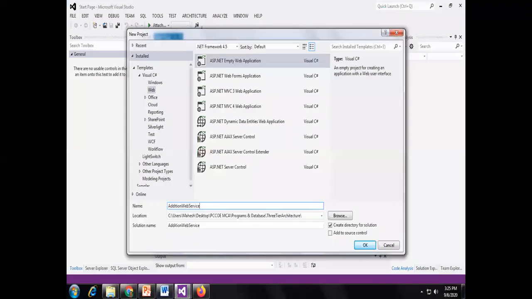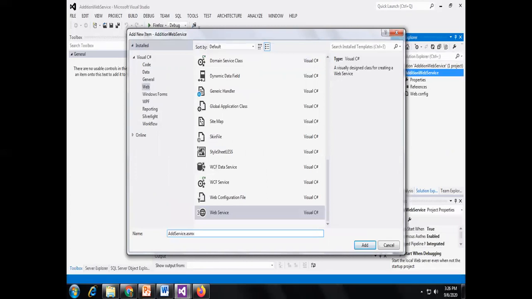To create a web service in ASP.NET, I require a new project. I am creating a new project, and in it I am creating a web project, and in the web project I am creating an ASP.NET empty web application. The name of the empty web application is given as addition web service, and I am clicking on the OK button.